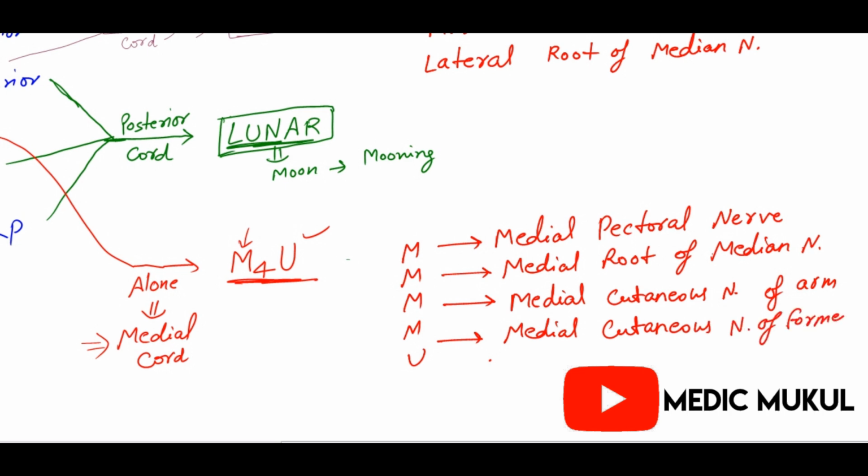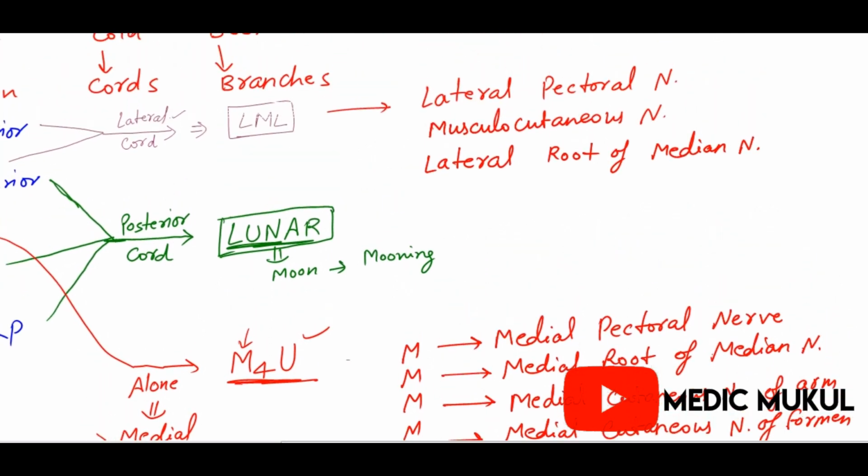And U means which nerve do we have? Yes, that is our ulnar nerve. So ulnar nerve is what? Our musician's nerve.